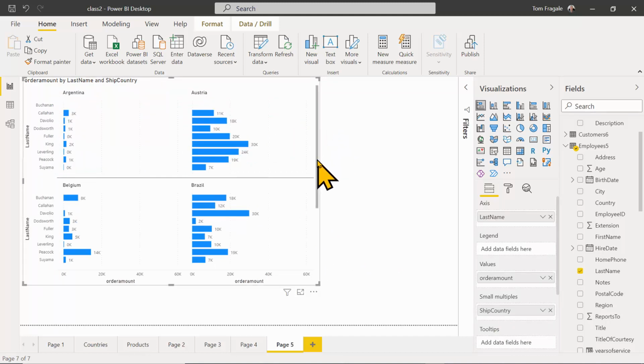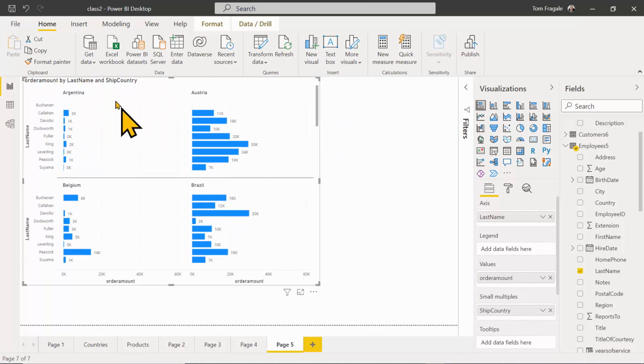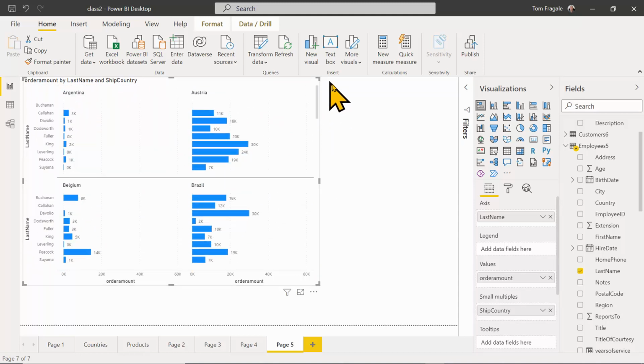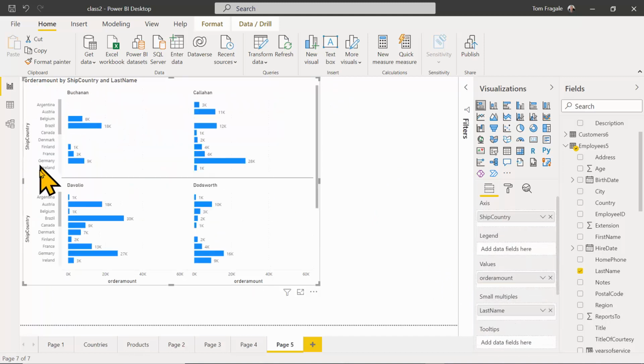So this could be very, very useful, everybody. It helps you break down the data into different sections. Here, each different chart is by country. And we have the last names on the left-hand side for the employees, right? Or I'll do it the other way. I'll pick up ship country and move it back to the axis and pick up last name and move it to the small multiples. Now, the employees are then broken down by country. So that's how you can make the small multiples here in Power BI.